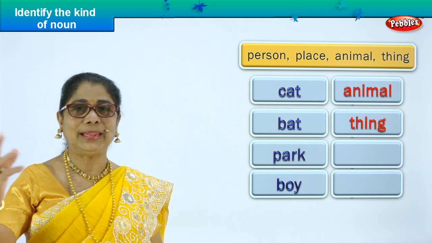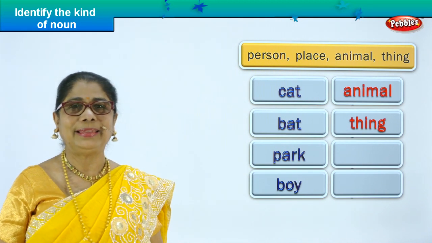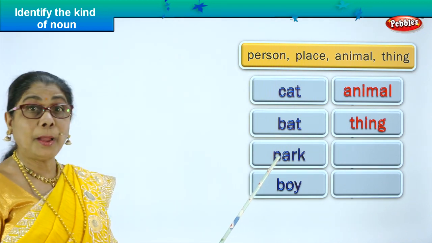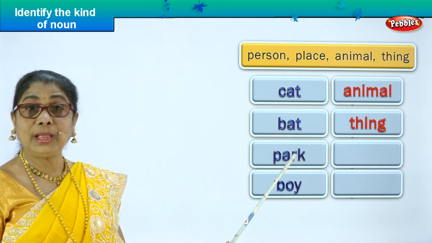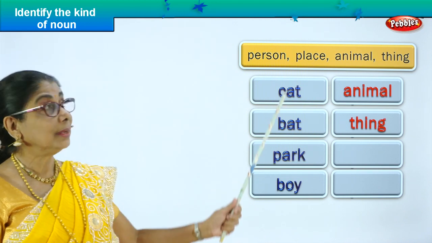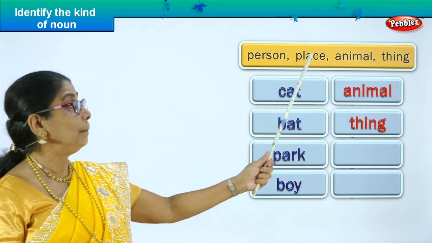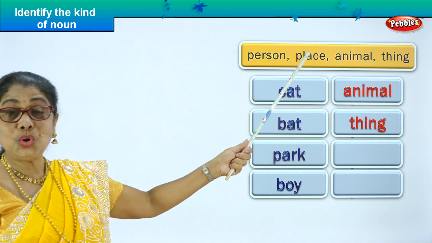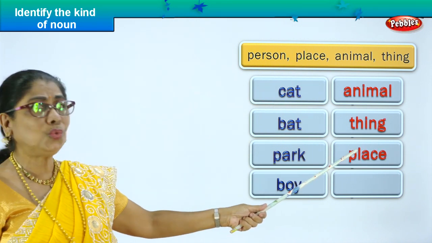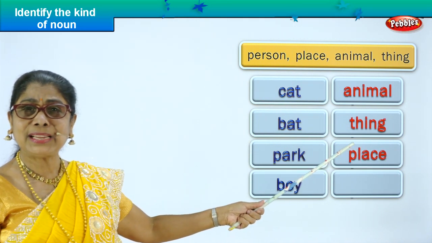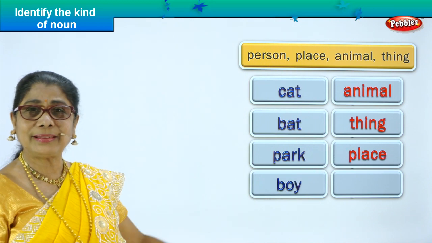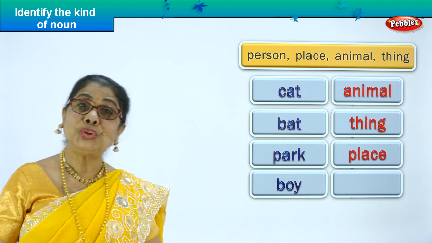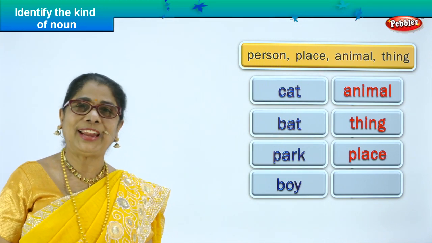So two nouns we did, identifying the kind. Cat, animal, bat, thing. Let's take the third one. Park. Park is a noun. What kind of noun? According to the titles here, person, place, animal, thing. What is park? Good. Place. It's a place you go and play, spend some time, sit together and chat. Maybe have a picnic. Park is a place you go to enjoy, to get fresh air.